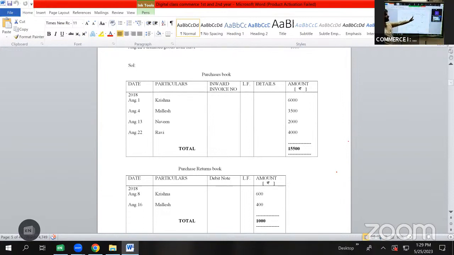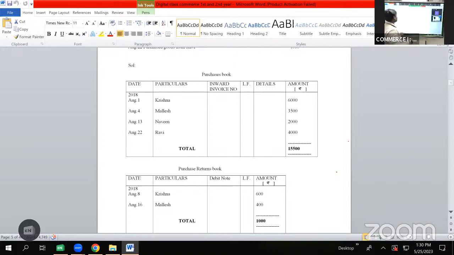So purchases book का format क्या है? Date, particulars, inward invoice, LF, details, amount. Purchase returns के format में करना क्या है? Details का column हटा देना है. We don't have the column for details in purchase returns book, and instead of writing inward invoice number, we are writing here it as debit note. Except for these 2 things, for purchases book we have details column, whereas for purchase returns book we don't. Then instead of inward invoice number, we write debit note. So these are the 2 changes in the format for purchase returns book.